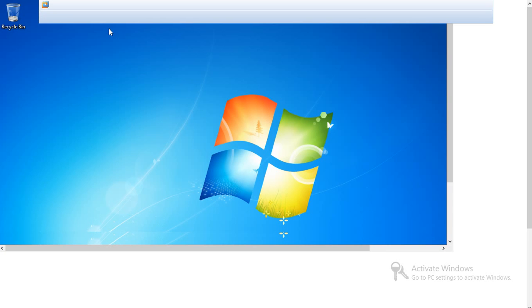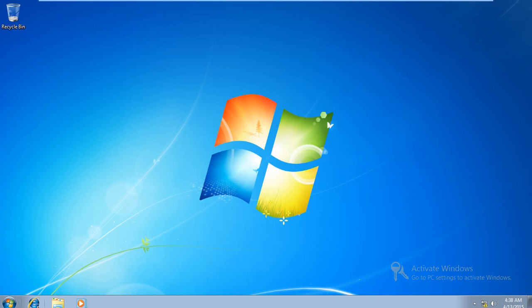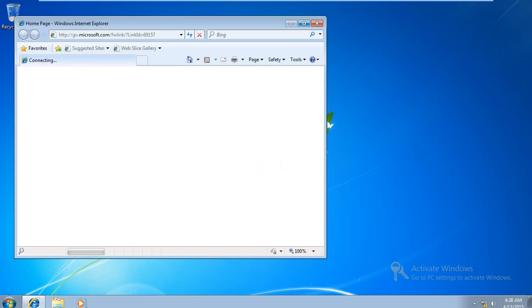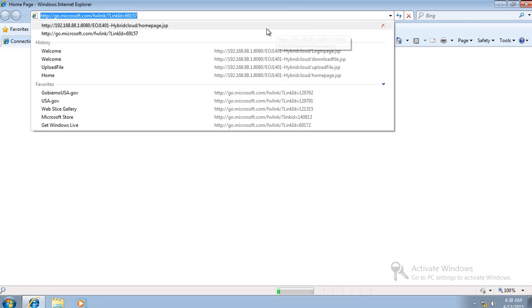For this, we first open Internet Explorer, or we can open any browser. We have to link up the file. For linking the file, we have taken the IP address of the host machine, and we have given the IP address of the host machine.